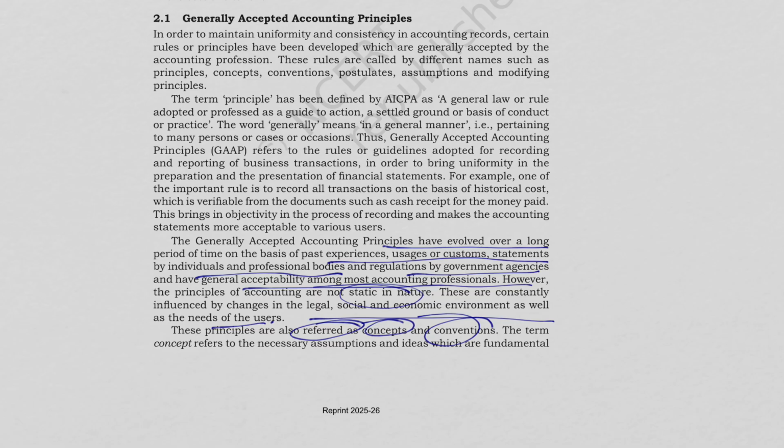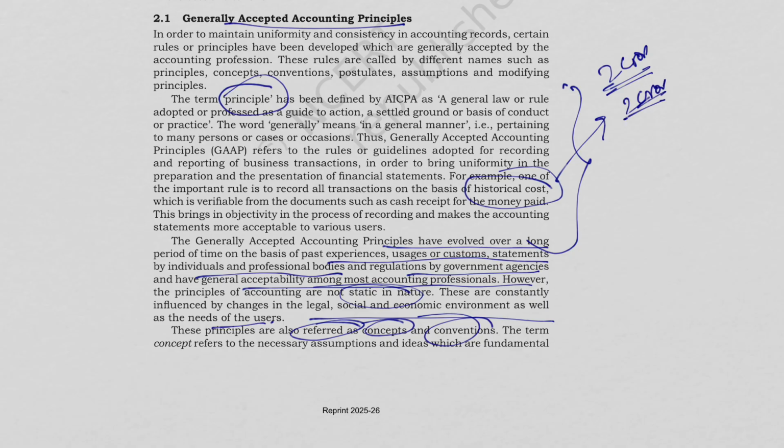So hence we started with our generally accepted principles. We started with the discussion of the term principle. Here we also discussed one example of historical cost. For example, one of the most important rules is to record the transaction at historical cost. So suppose we'll discuss this point further. For example, if we bought a building for 2 crore rupees, we are recording it at 2 crore rupees.